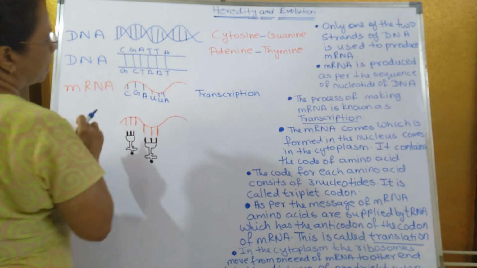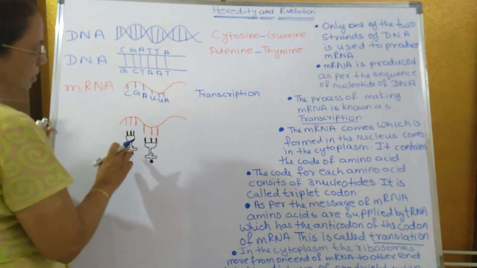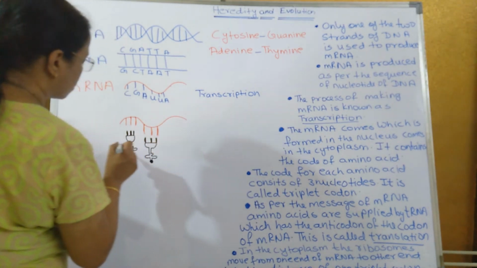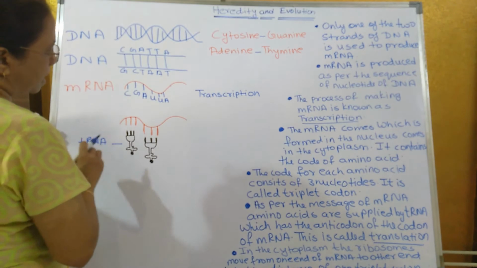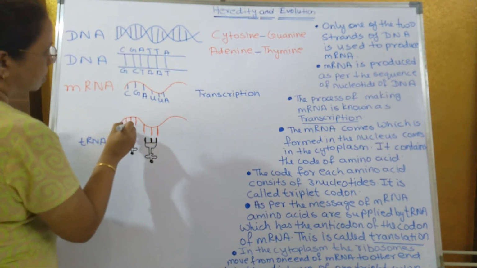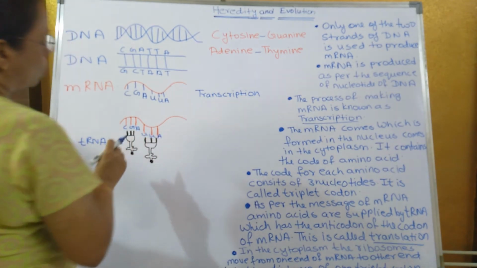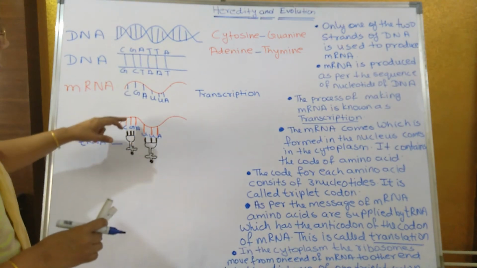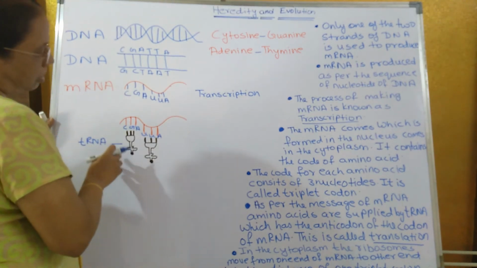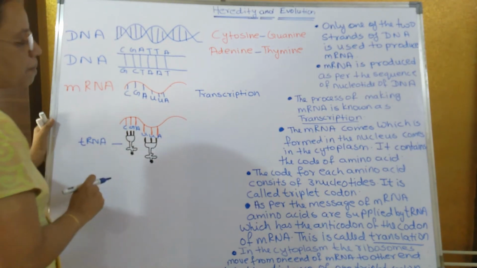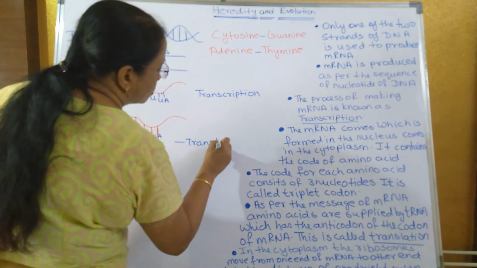The codes which are there in mRNA are in a coded form. So this code has to be translated. Who translates this code? tRNA translates this code. The tRNA has the anticodes of these codes. So if this is C, G, A, U, U, A, the codes of these are in coded form. The anticodes of this code are there in tRNA, and the tRNA which translates the codes of mRNA is known as what? Translation. So this is known as translation.